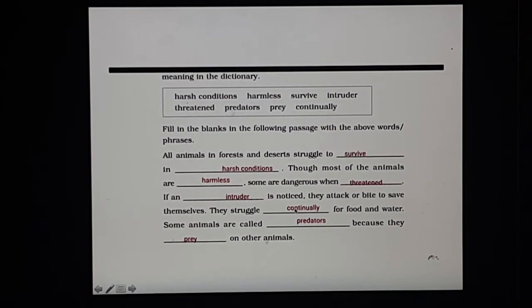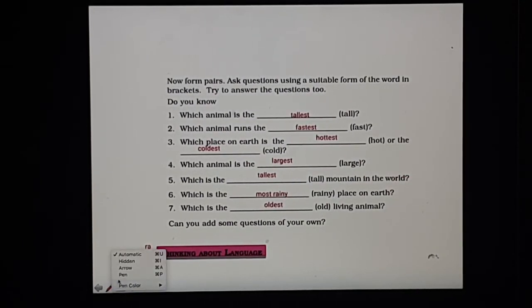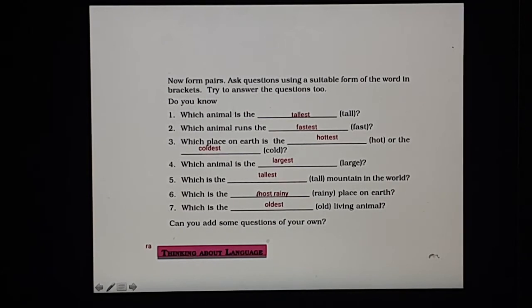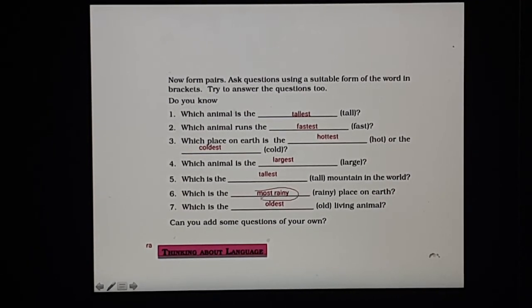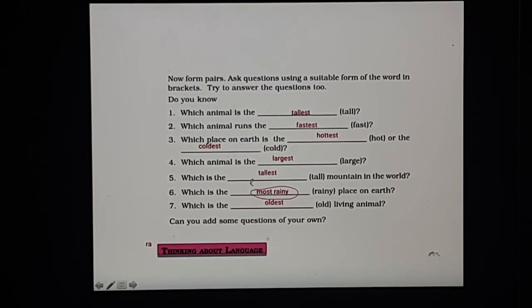Here also, see here, now in the second one the answers are already given. Remember, this is the mistake here. So you will correct it. Instead of most rainy, write rainiest.